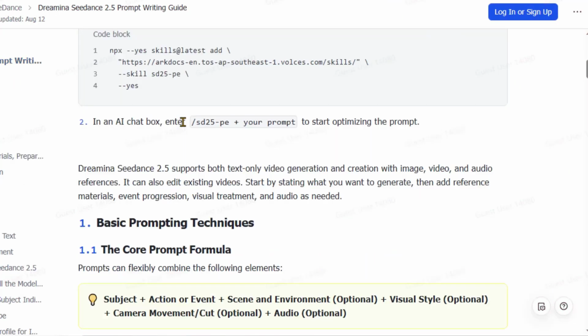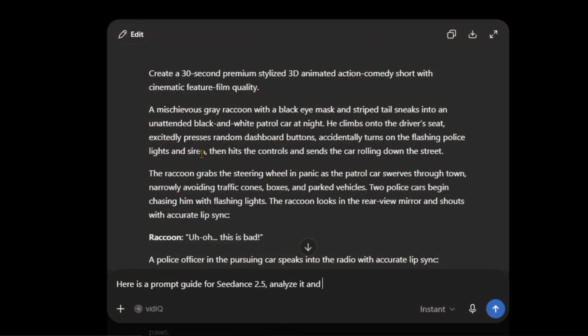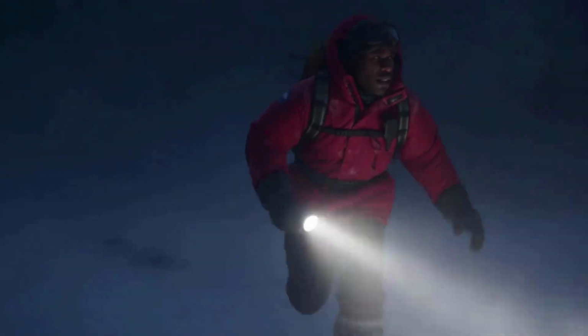So, I am testing it from scratch. First, we will generate a video using nothing but a simple text prompt. Then I will use the official Seedance 2.5 prompting guide, rebuild that prompt using their recommended structure, and see how much more realistic and natural the result becomes.